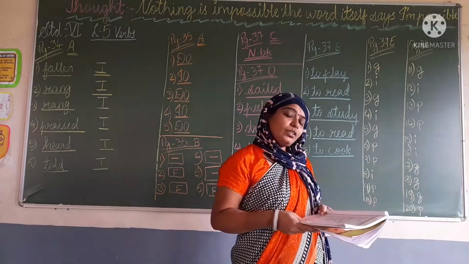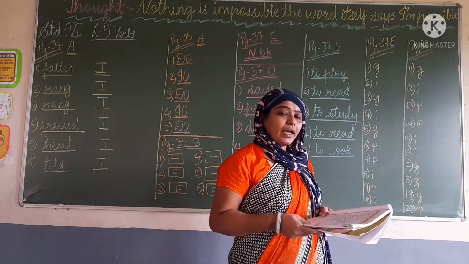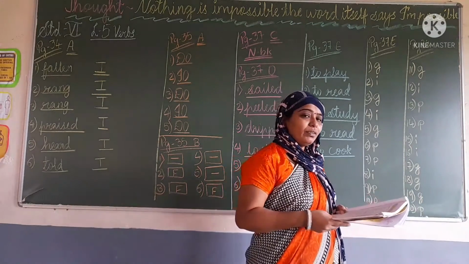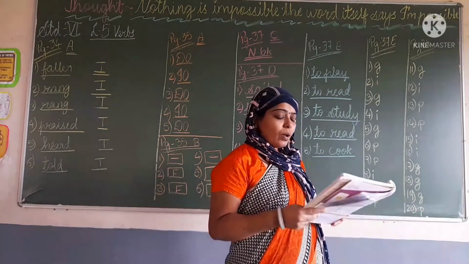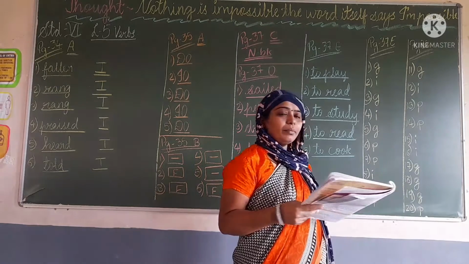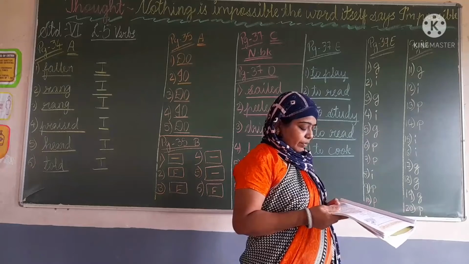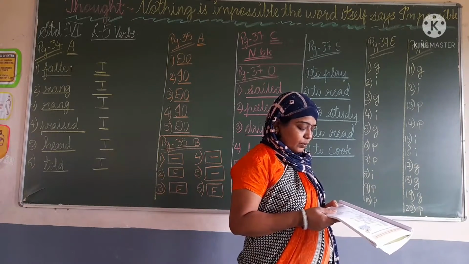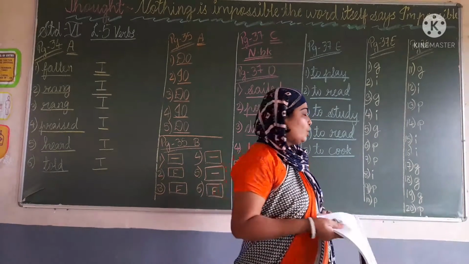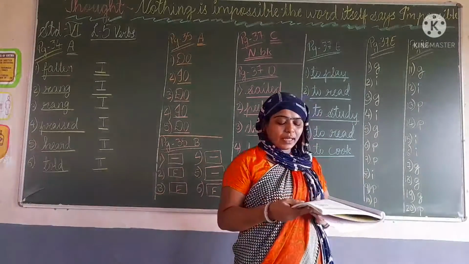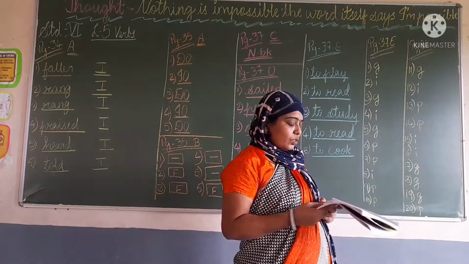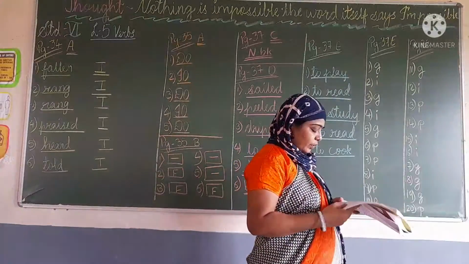Whistling boy, this is also an adjective. This word is used as an adjective in the sentence. So by adding ing, this becomes the present participle. So write there P. Then next, we have to water plants more often in summer. To plus water, so that is an infinitive word. So write there I.